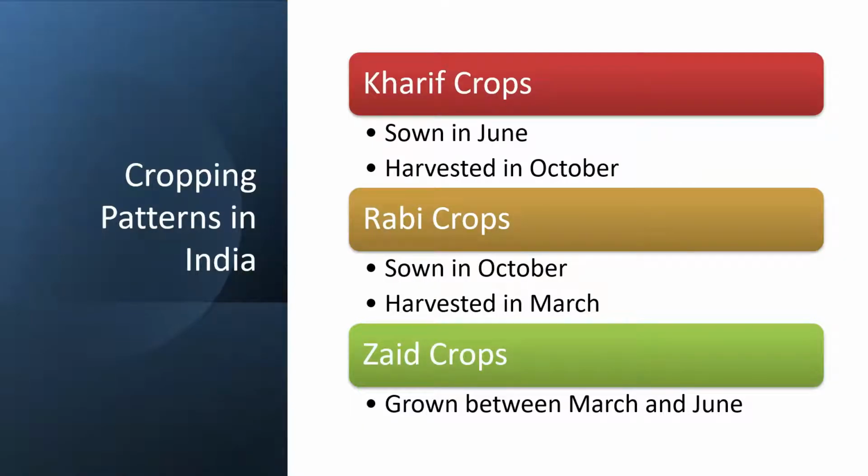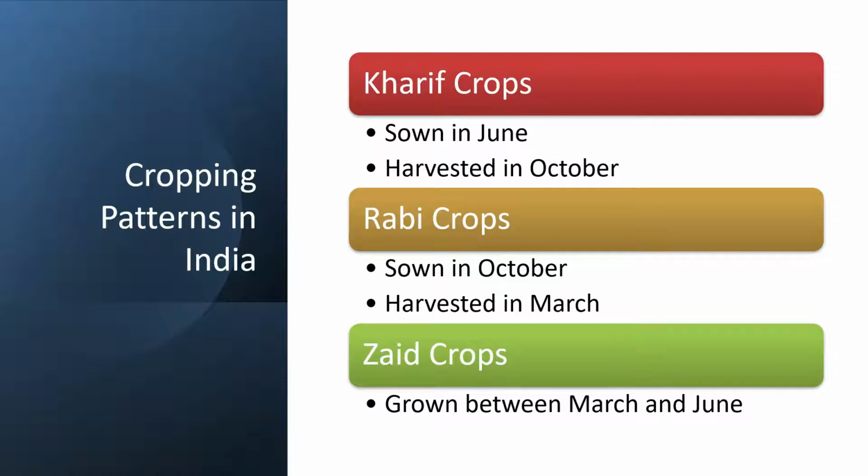We now look at the cropping pattern in India. We have 3 seasons. The Kharif season, which is also known as the summer season, and the crops which are grown here are Kharif crops. The Kharif crops are sown in June and harvested in October. Then we have the Rabi crop, which is also winter crop, sown in October, harvested in March.